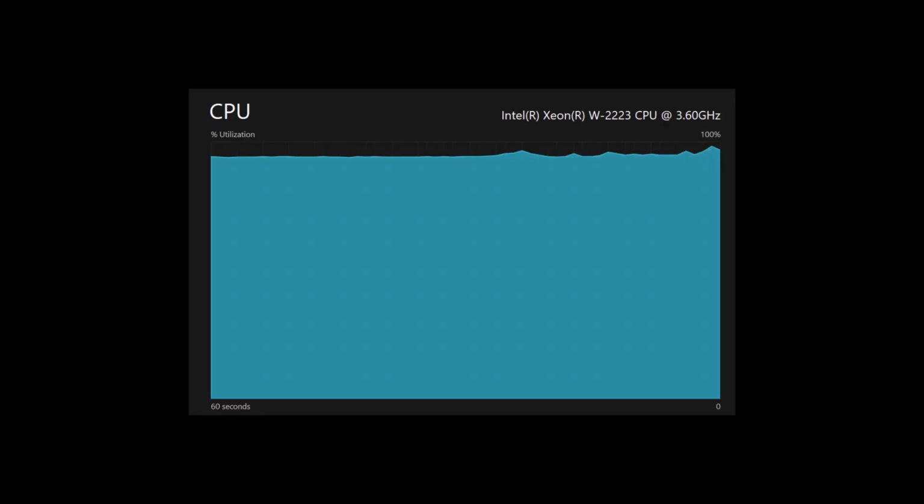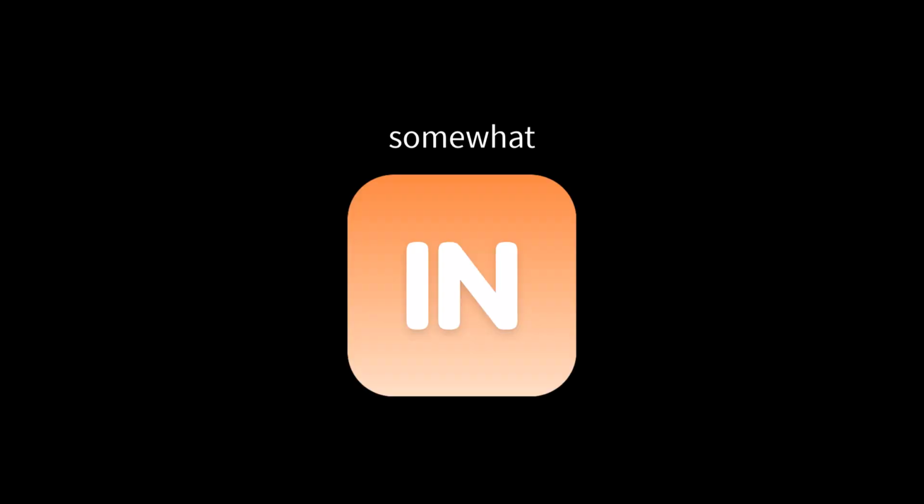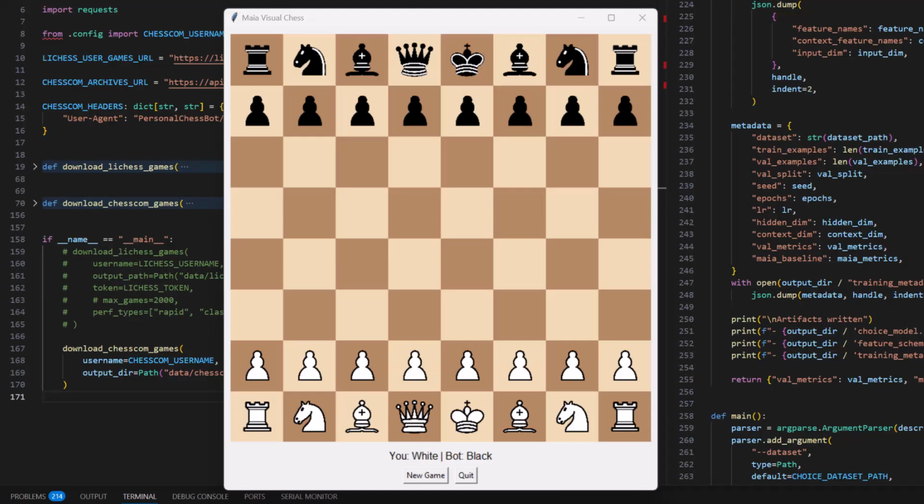So, after burning my CPU for hours, I finally got a model that I could somewhat say played like me. More than all the others, at least. I had ChatGPT build this UI for me painstakingly because I got tired of playing in the CLI. So, well, I guess you get to see me play against it live. So, let's see how it does.